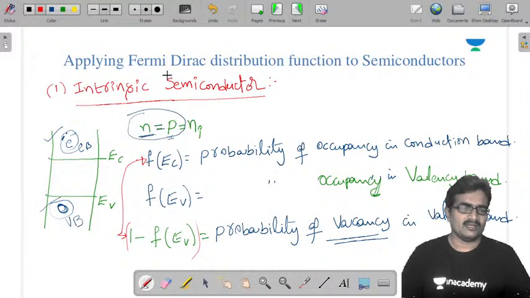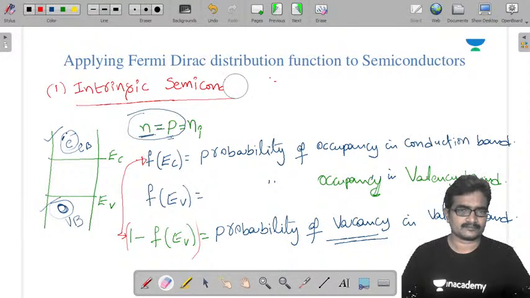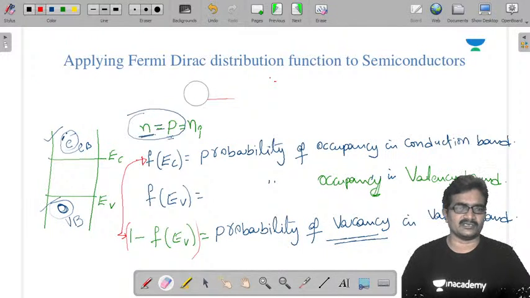And in a p-type semiconductor, hole concentration is more, that means F of EC is less than 1 minus F of EV. Now this is the basic information we need, so based on this I am going to write the energy band diagram.